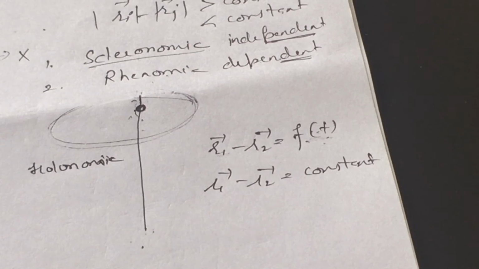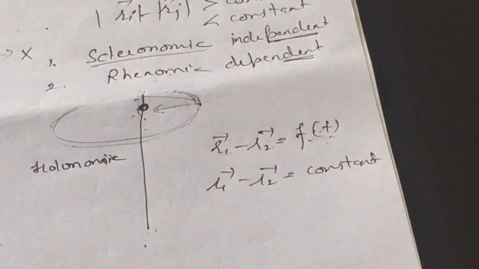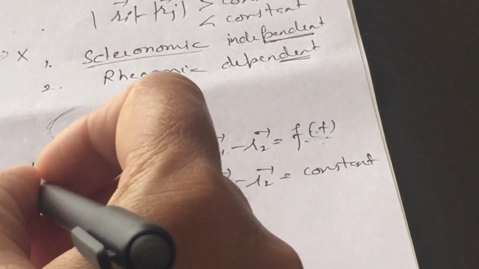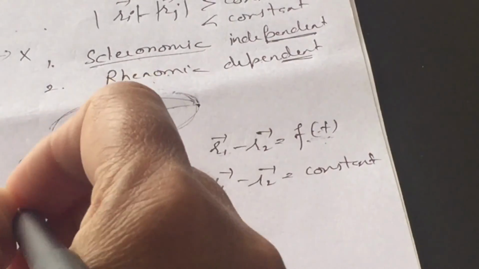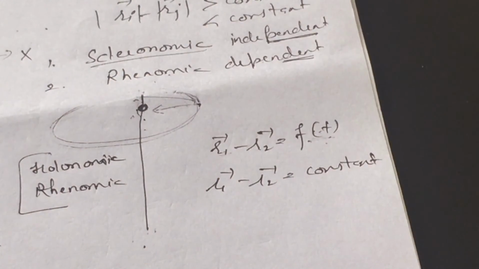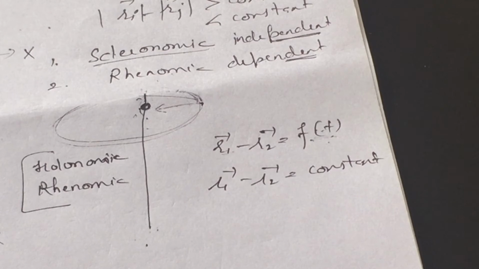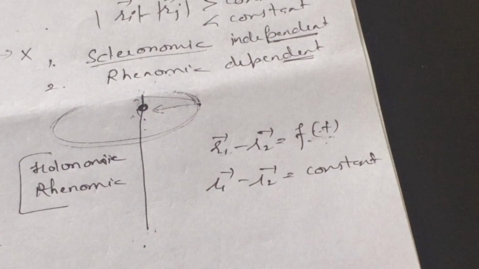One motion is related to another motion. The rotational motion is connected with the motion of the bead in the wire. Then this is a rheonomic constraint also. It means the constraint can be of two types simultaneously. Simultaneously it is holonomic and it is rheonomic as well.